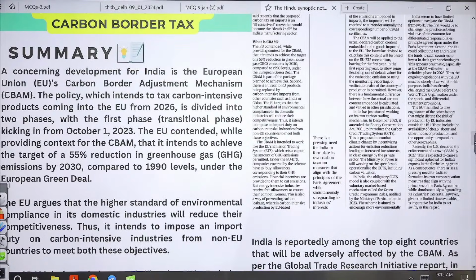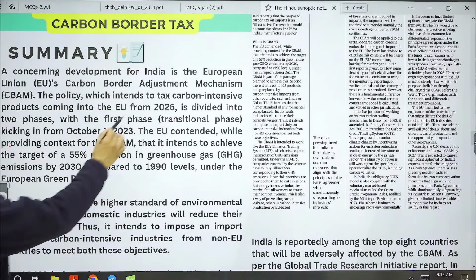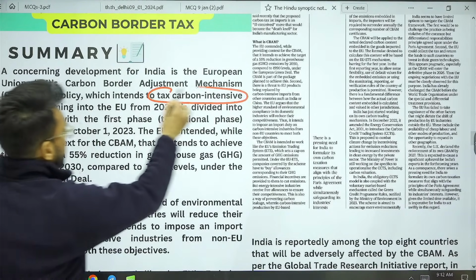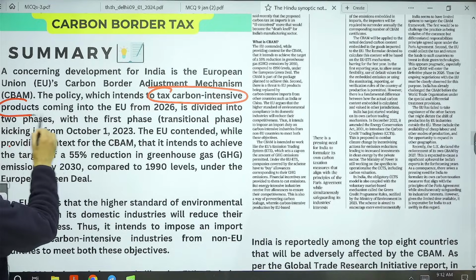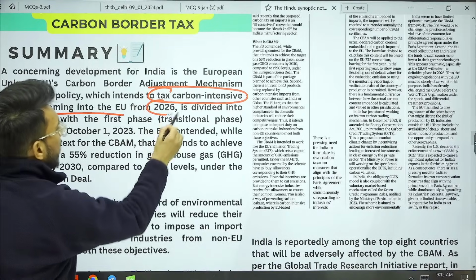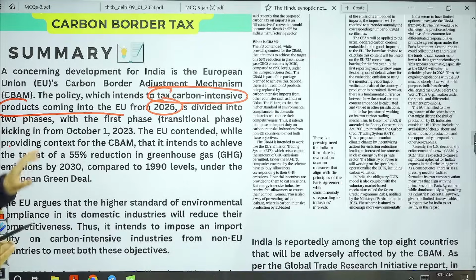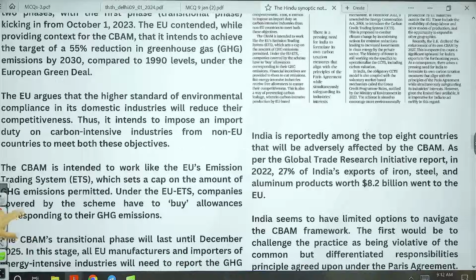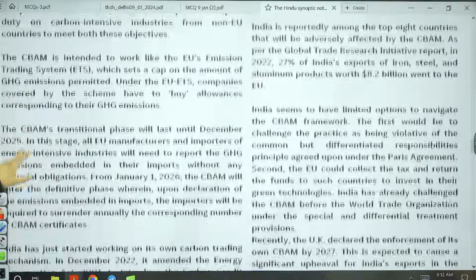So what is happening? The policy intends to tax carbon intensive products coming into the European Union from 2026. This step will come into process in two phases.